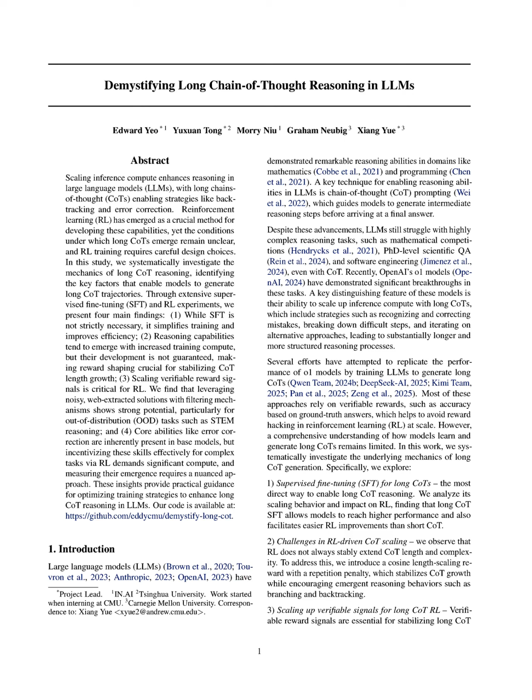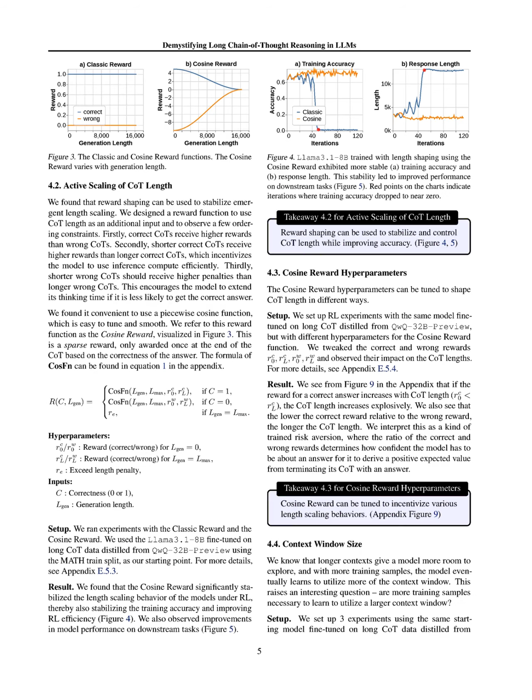The cosine length scaling reward and repetition penalty work together to stabilize long chain of thought, COT, generation by incentivizing efficient reasoning while discouraging unnecessary repetition. For instance, consider a model generating a COT for a complex math problem. If the model produces a correct but lengthy COT, the cosine reward function will assign a lower reward to longer correct COTs compared to shorter ones, encouraging the model to optimize its reasoning process.